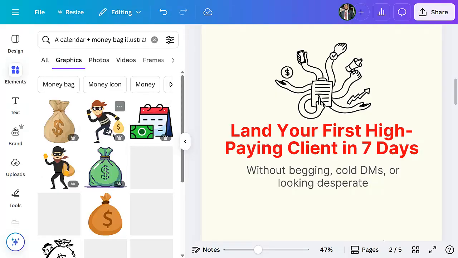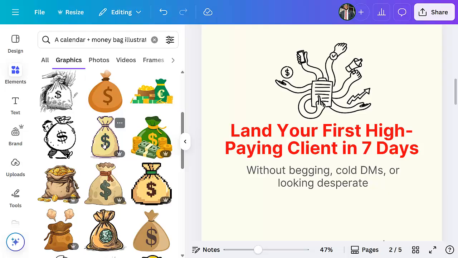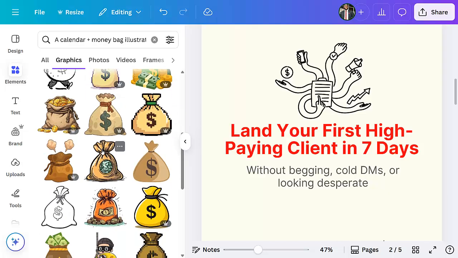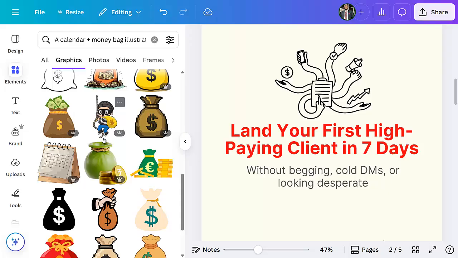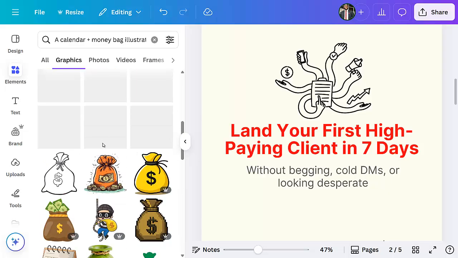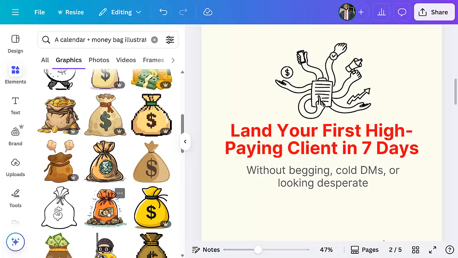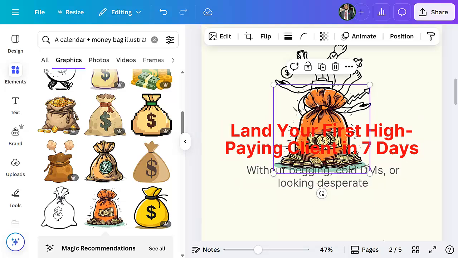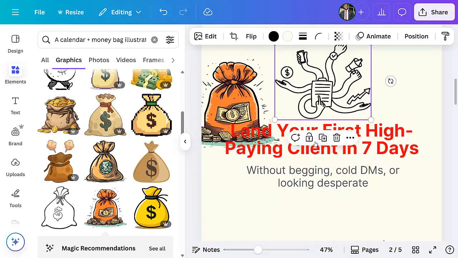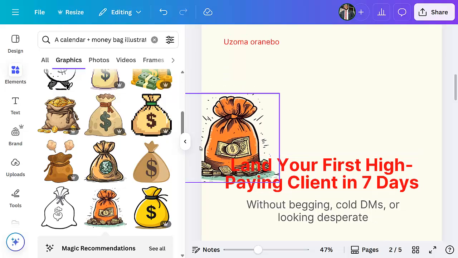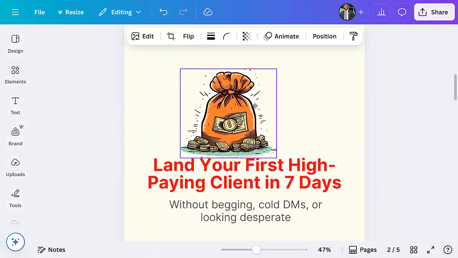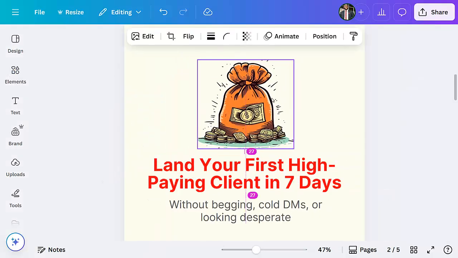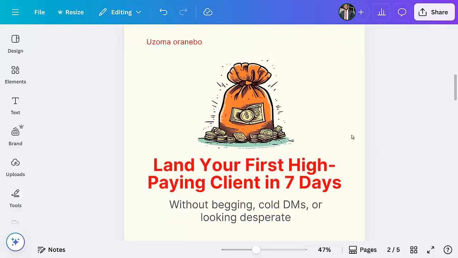Oh, let's see all. So money bag. All right. So let us use this one. So that means we are going to remove this one. So beautiful. I'm going to replace it with this. So we already have the first one.